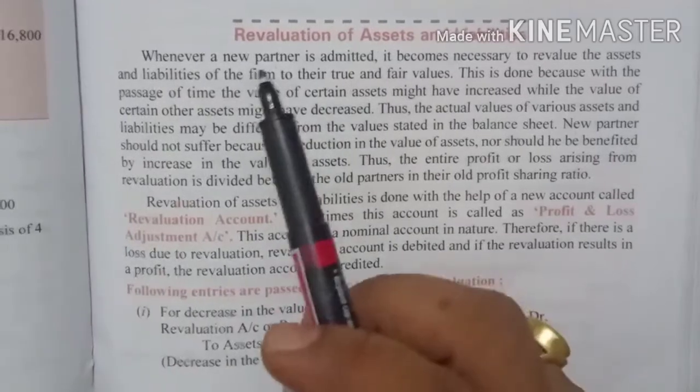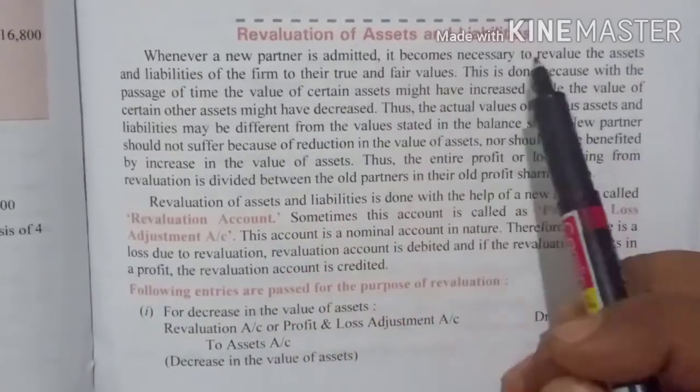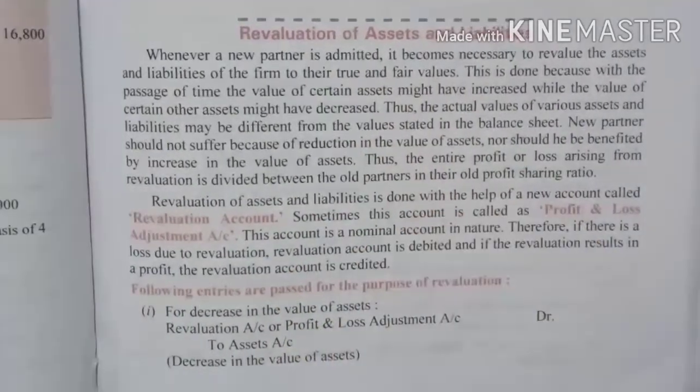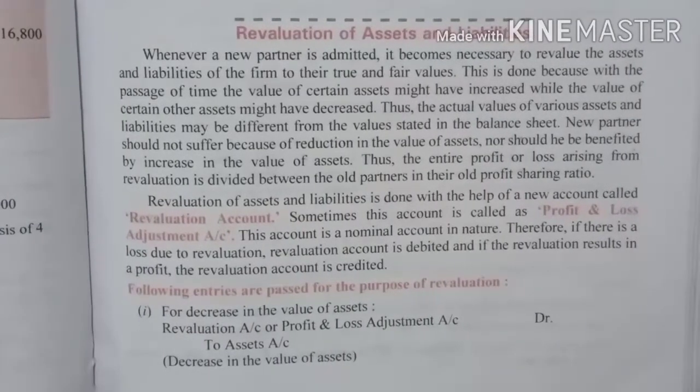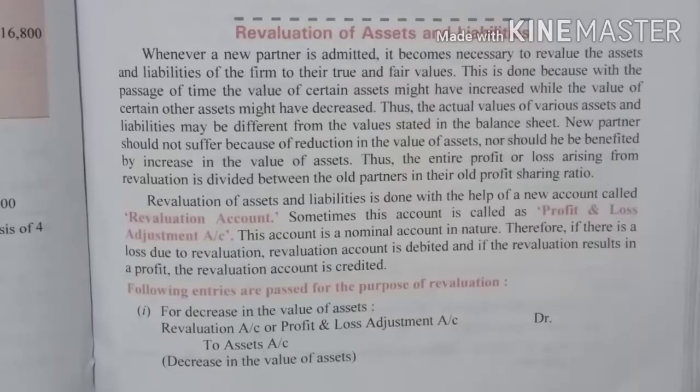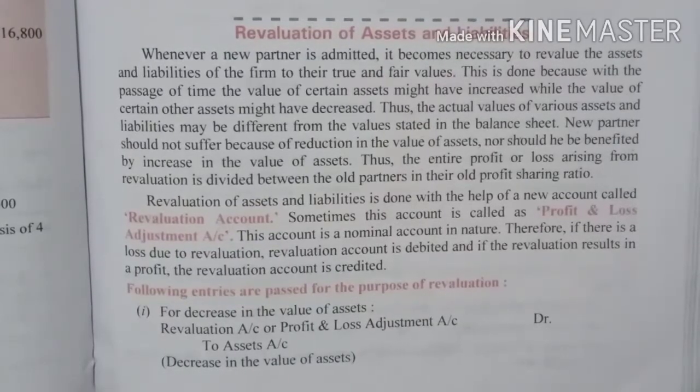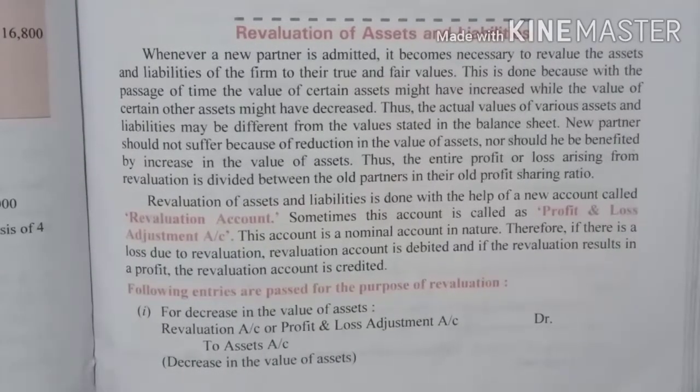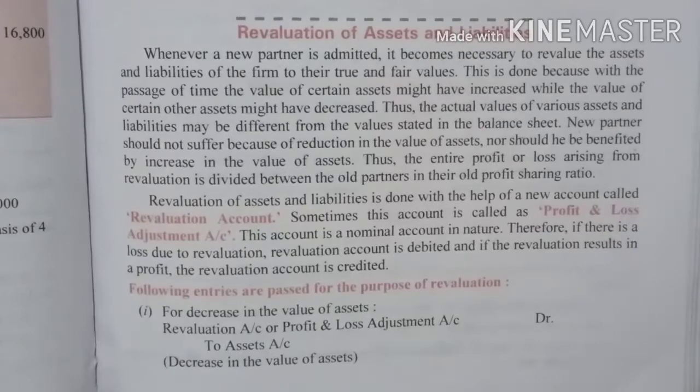Now here we are going to understand revaluation of assets and liabilities. Now what do you mean? See, whenever a new partner is admitted, that means the old partnership is demolished. Okay, it is closed down and a new partnership starts. That means we are entering into a new venture. When we are entering into a new venture, it is a process that we will revalue.